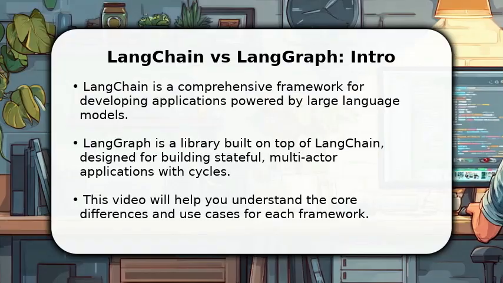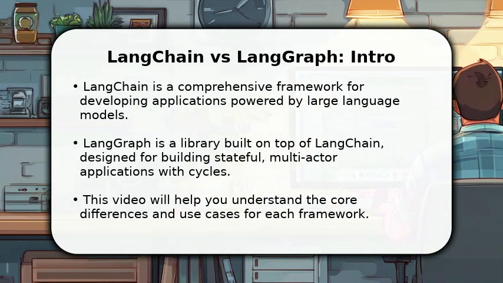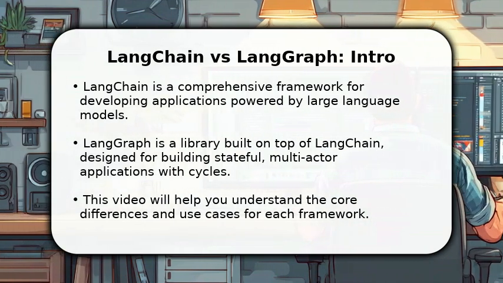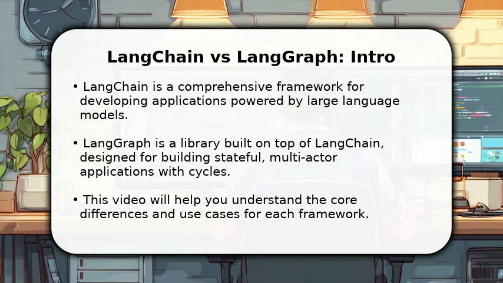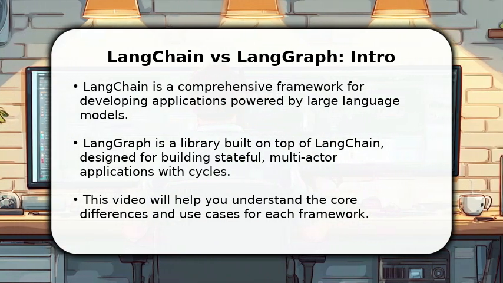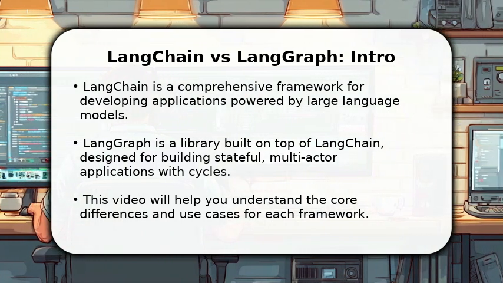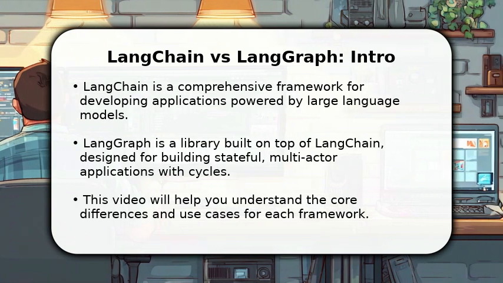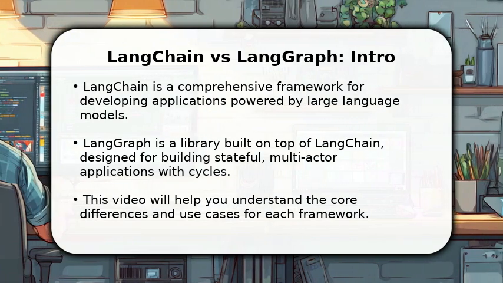Please enjoy the video. In this video, I will compare Langchain versus Langgraph. We'll dive into their fundamental architectures and explore what makes each framework unique. Langchain offers a broad toolkit for integrating large language models into various applications, providing a wide array of components. Langgraph, on the other hand, specializes in creating more complex, stateful applications with defined computational graphs, allowing for intricate agentic workflows. By the end, you'll have a clearer picture of which tool best suits your project needs.